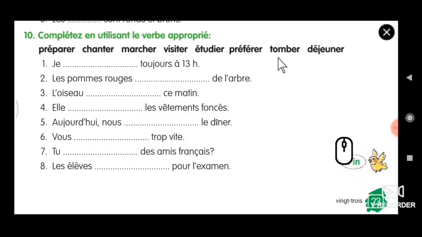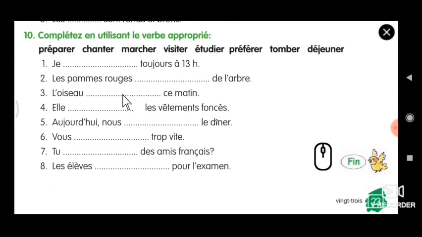Tomber. So take out the ER. And what is that? Les pommes rouges. That is third person plural. So ENT. See, it is ending with S. That means it comes under ILS or ELLES. So the answer will be TOMBENT. So first one and second one answer I said.